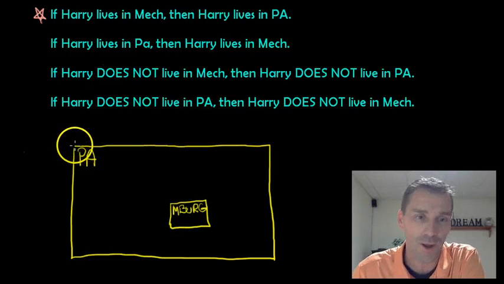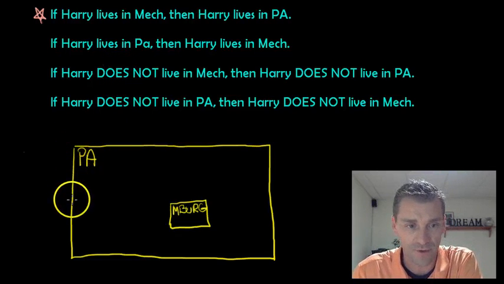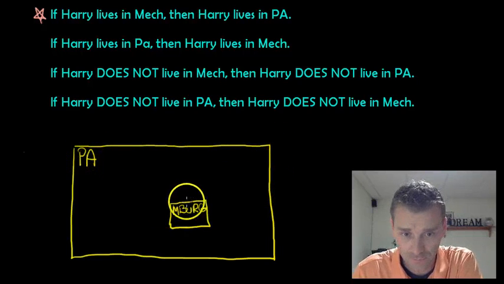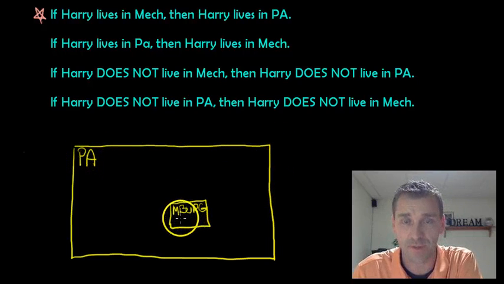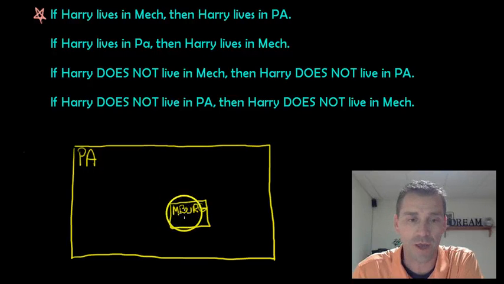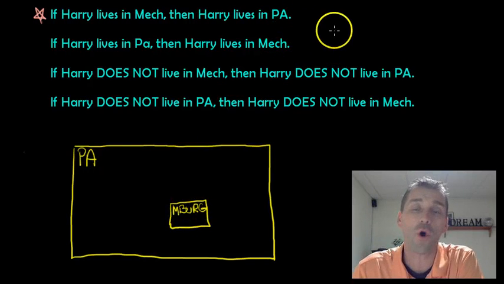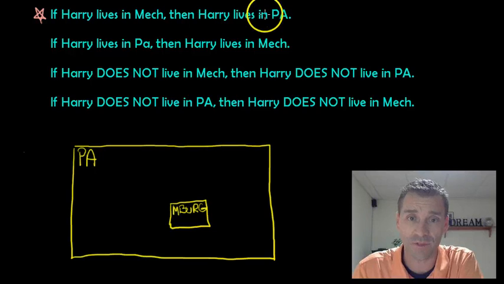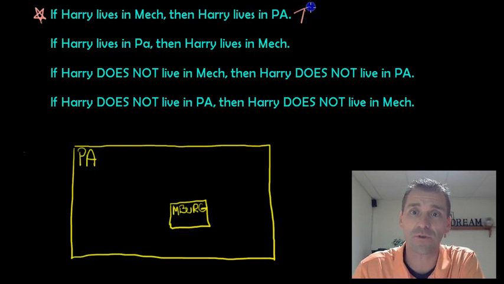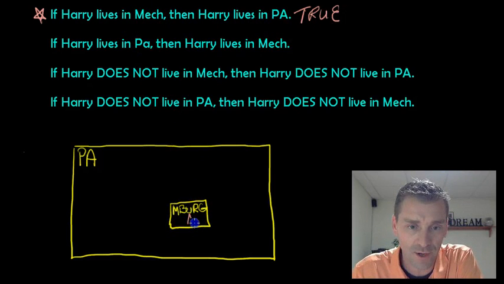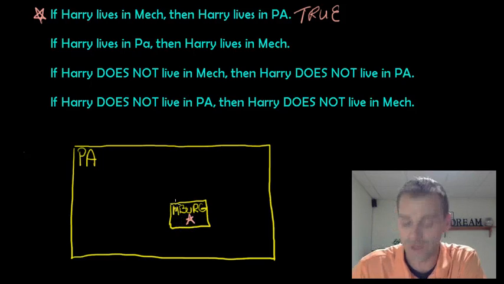What I've done down here for you, and you can do this too in your notes, is illustrate this box, this whole entire thing, that represents Pennsylvania. Over in this general area, I know that's a lot bigger, it's not drawn to scale, is Mechanicsburg. I'm going to use this little Venn diagram to show you whether these statements are true or false. So this is the original one, and we're assuming it is true. If Harry lives in Mechanicsburg, that means Harry is somewhere like right here.